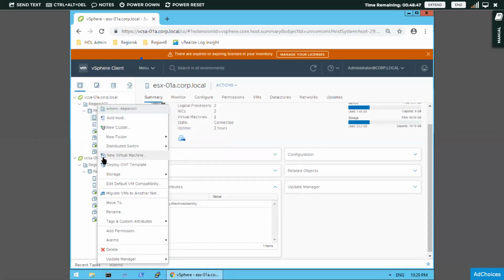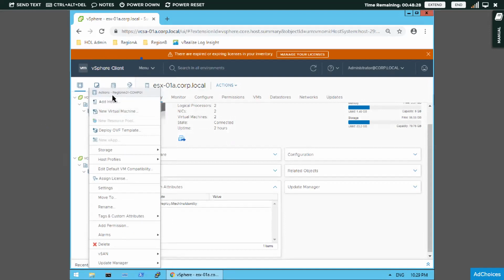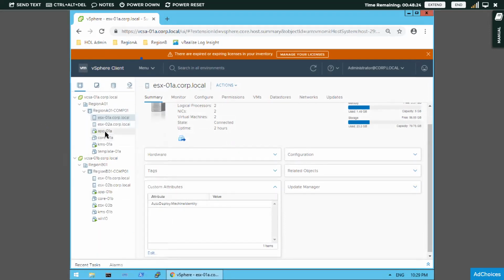Are you seeing? Whenever I right click on any of these icons, if I right click on a region, actions of region A01 will come. If I right click on this virtual machine, one minute, please hold on.